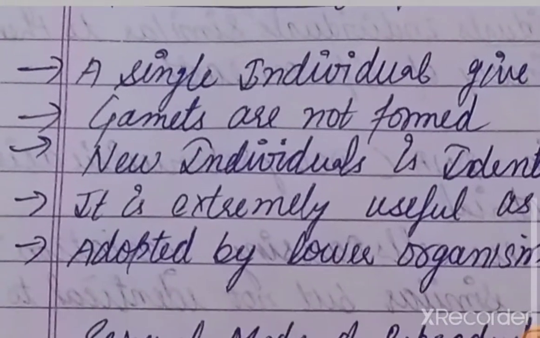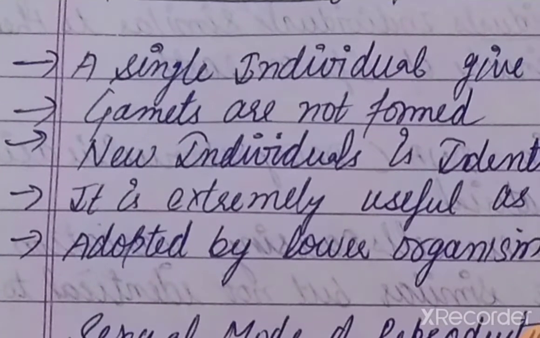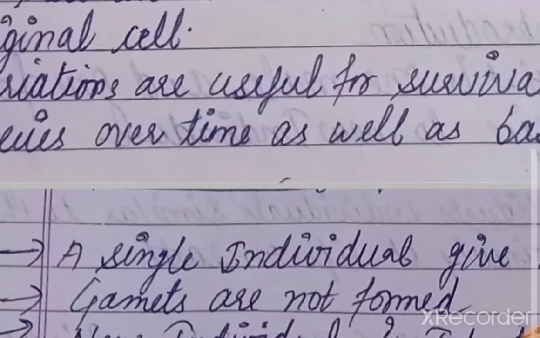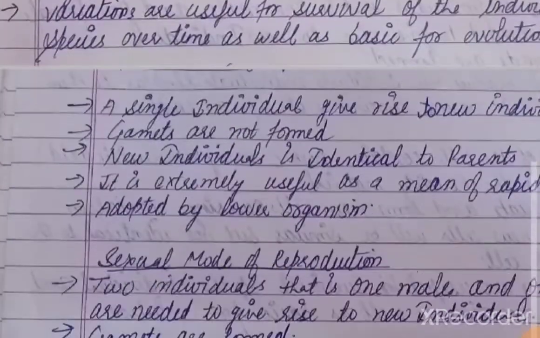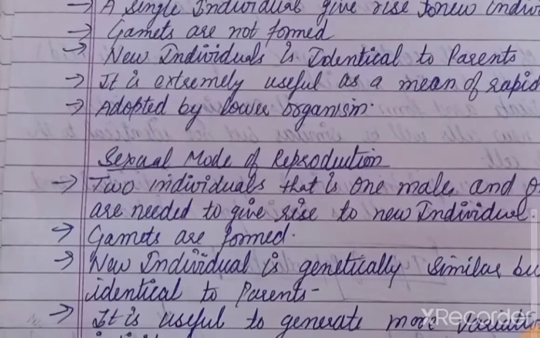So after this you have two modes of reproduction here. The first one is the asexual mode of reproduction and the second one is the sexual mode of reproduction, and one by one we will discuss the two modes of reproduction here.